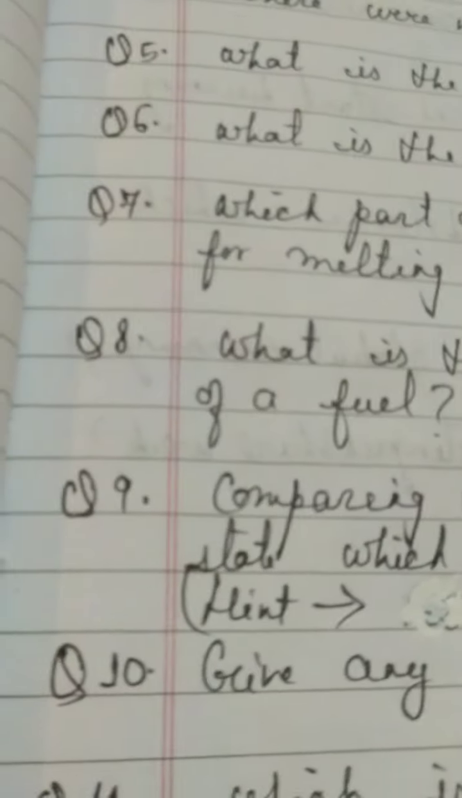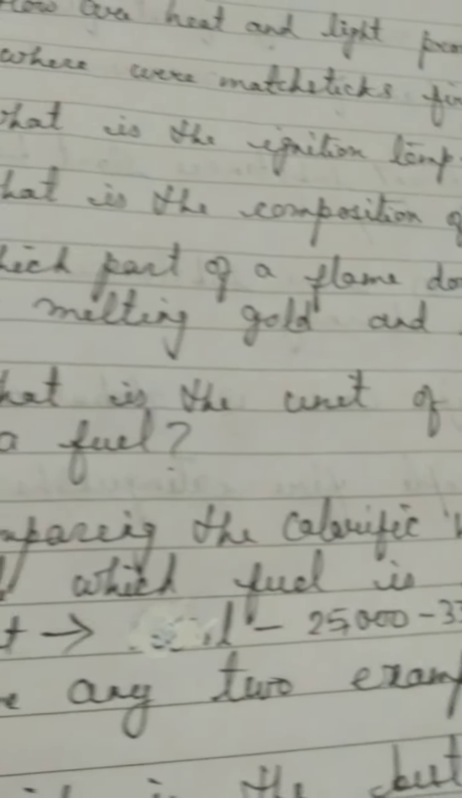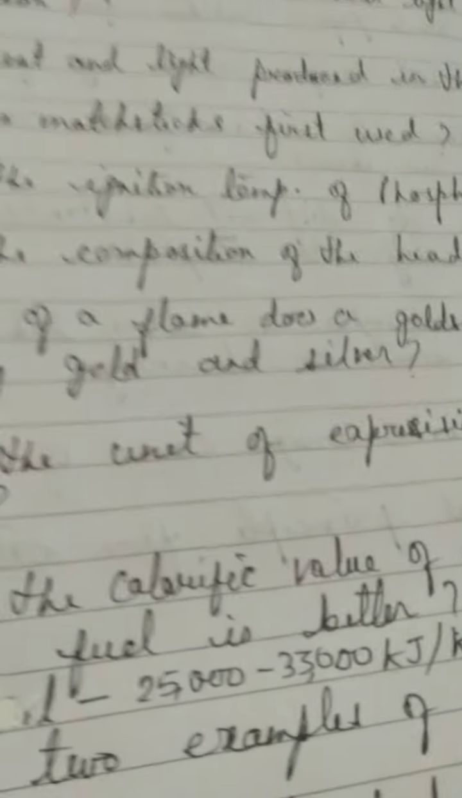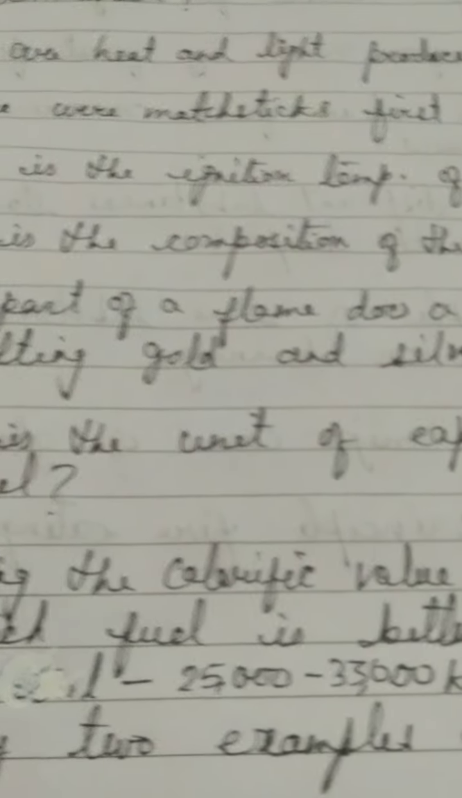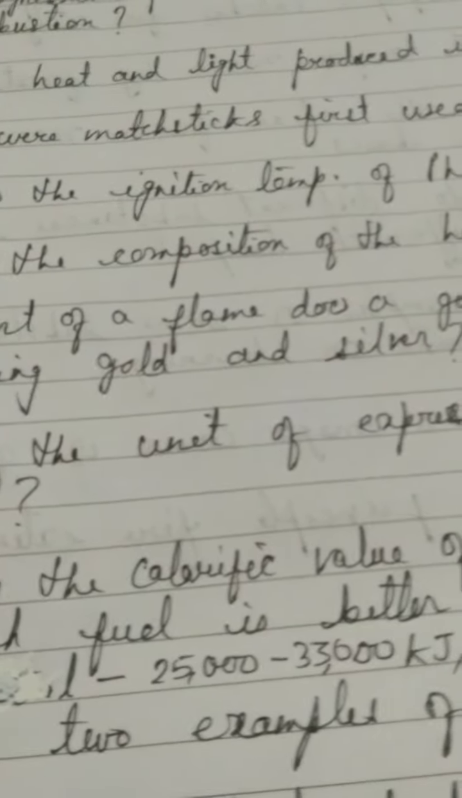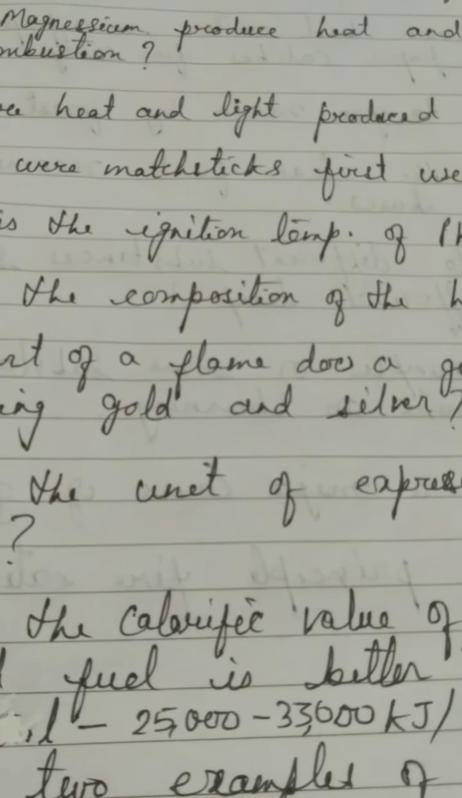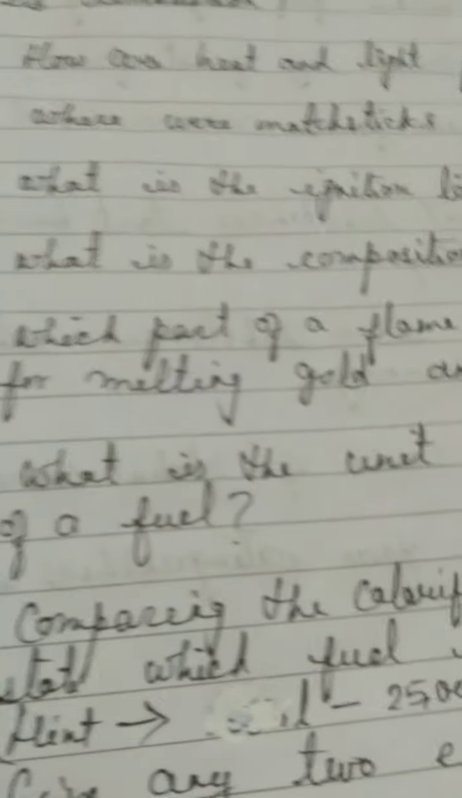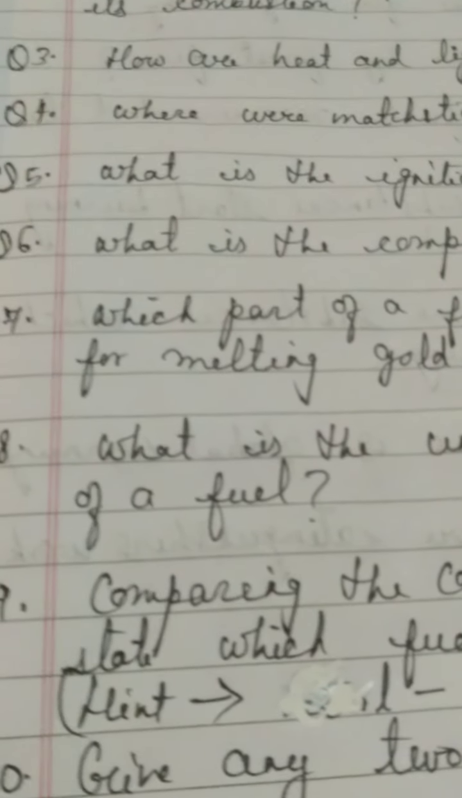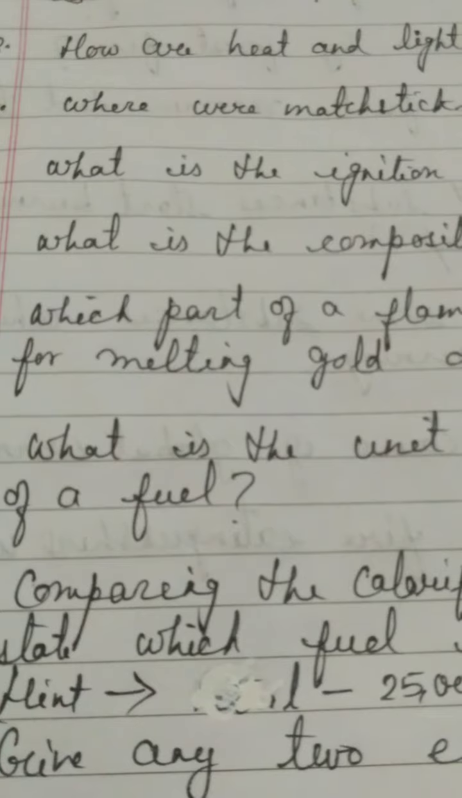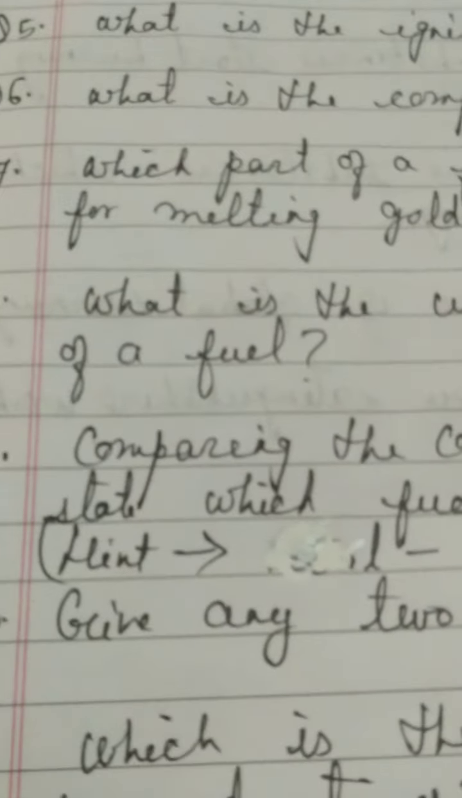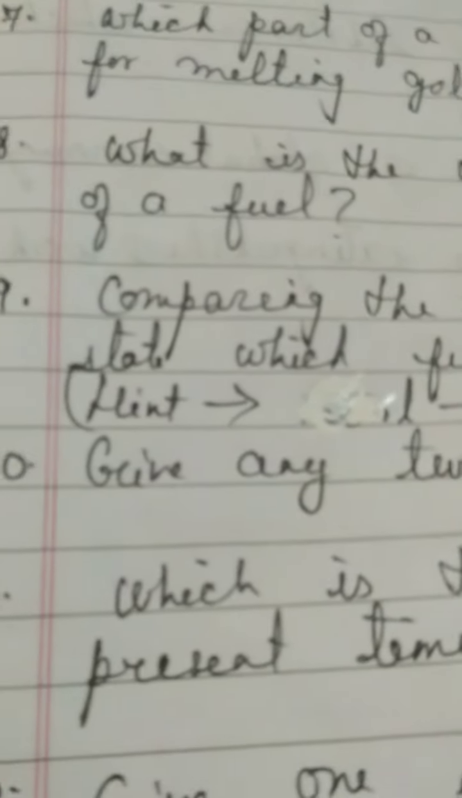Now question 7: which part of a flame does a goldsmith blow to melt gold and silver? Children, you know that gold and silver are very hard, strongly metallic elements, and their melting point is very high. So naturally it will require a higher temperature to melt. Which part of the flame gives the maximum temperature? You will write that from your own knowledge and reasoning.